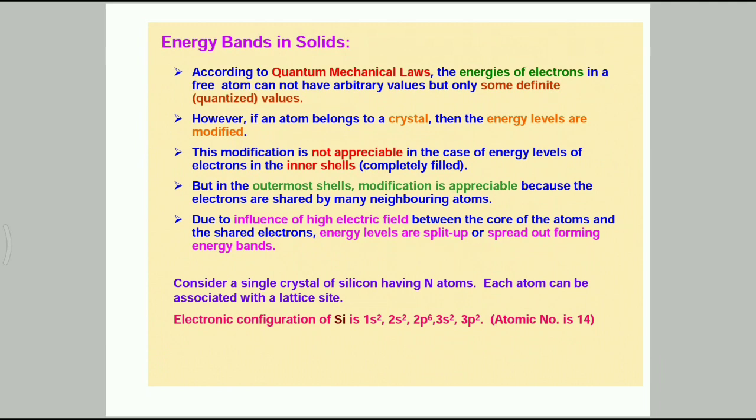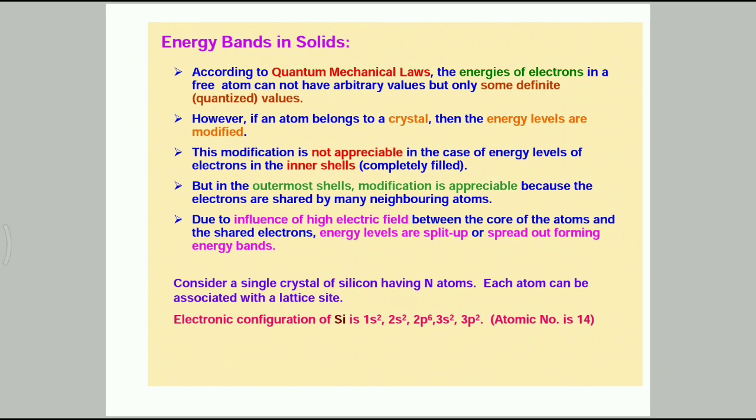According to Bohr's atomic model and the concept of electronic configuration in an isolated atom, the electrons have certain definite discrete amounts of energy corresponding to the different shells and subshells. That is, there are well defined energy levels of electrons in an isolated atom. My children, listen carefully.